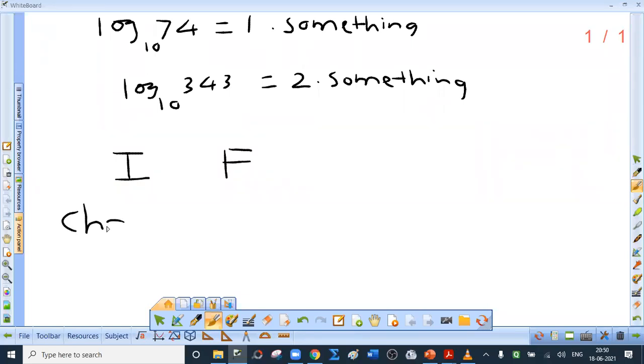Integral part is called as characteristic, which is written by observation. Fractional part is called as mantissa. And to find the mantissa, we have to use log tables only.